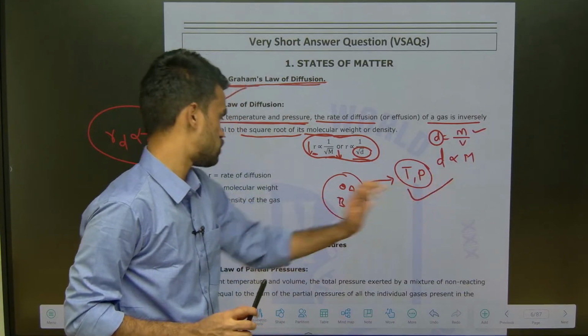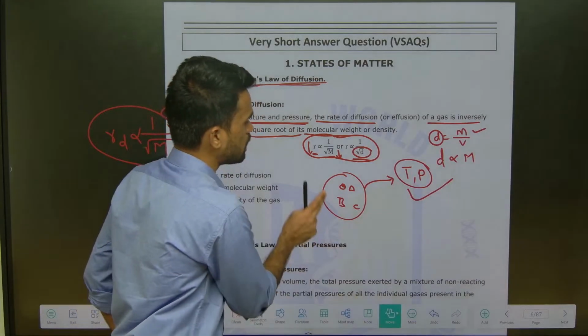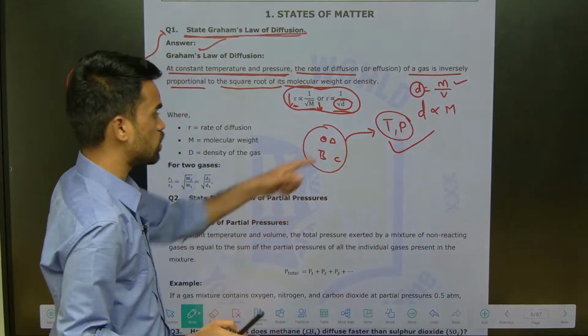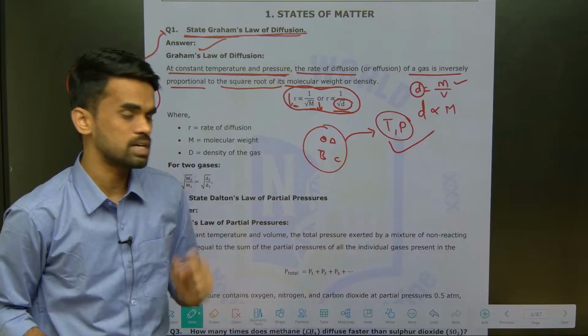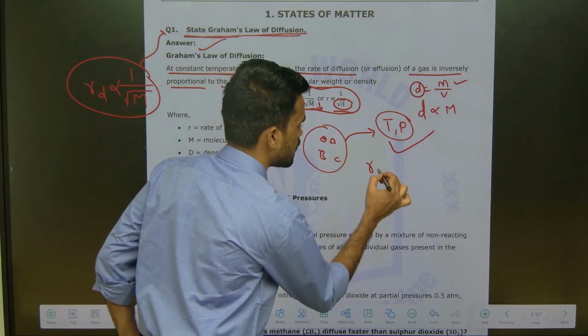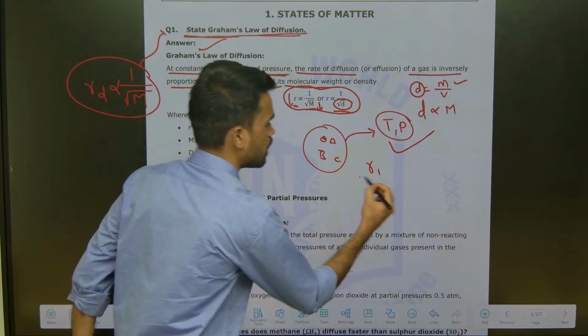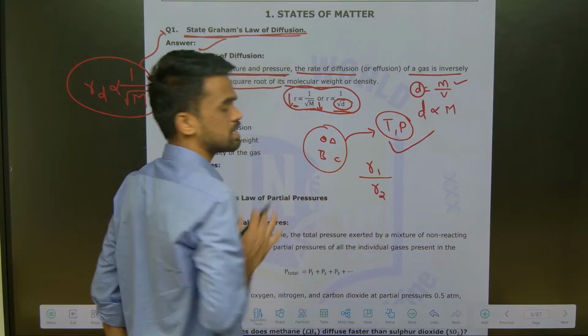Constant temperature and pressure, remember this. Now I wanted to compare this mixture of gases we have now. I wanted to compare two gases. So let us say R1 is the rate of diffusion of this gas A and R2 is the rate of diffusion of this second gas, let us say gas B.